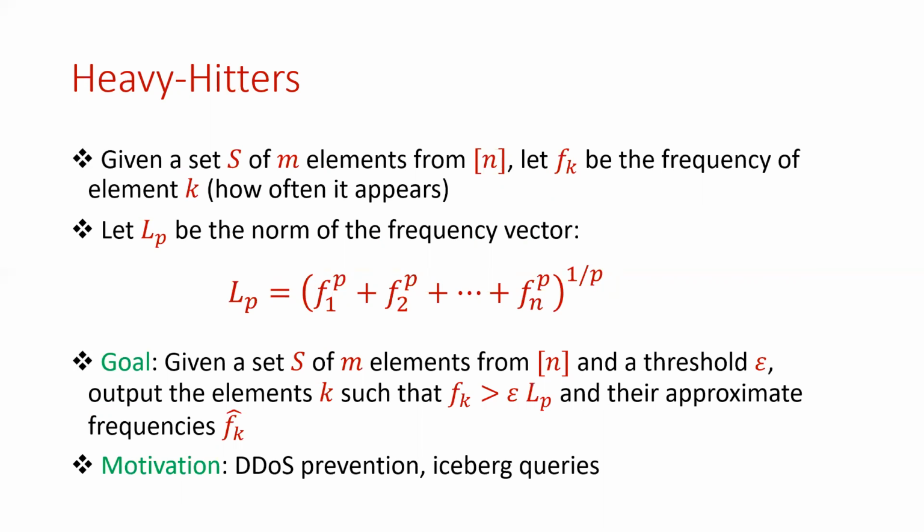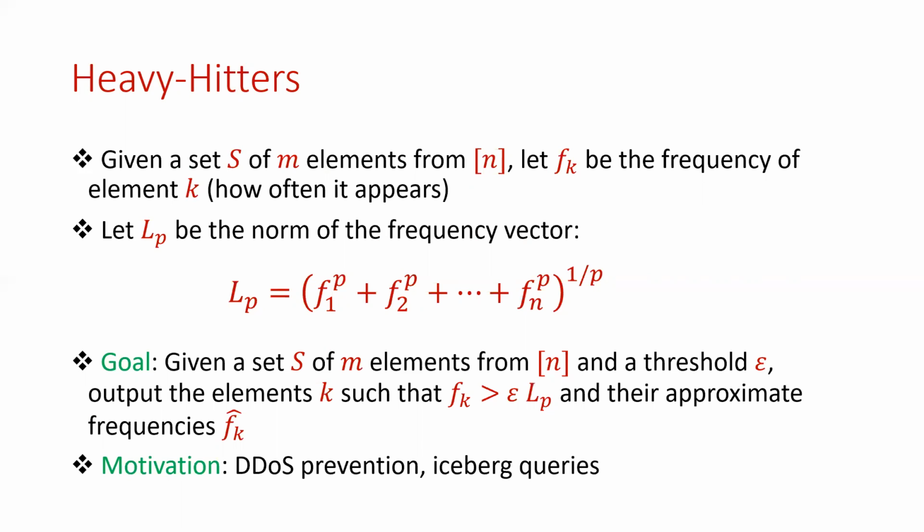To get an accurate approximation to the contribution of each level set, we'll first consider the definition of heavy hitters and show how a reduction follows. The heavy hitter problem is defined as follows. Suppose we have the frequency vector defined as in the previous slides by the updates to the stream.